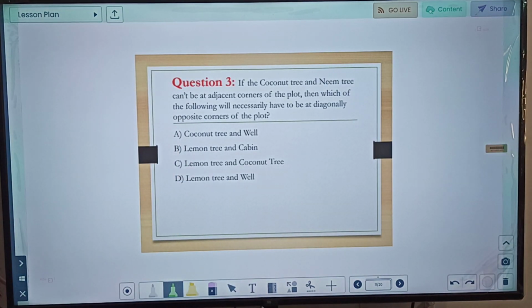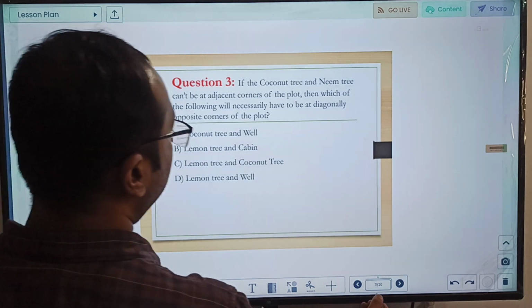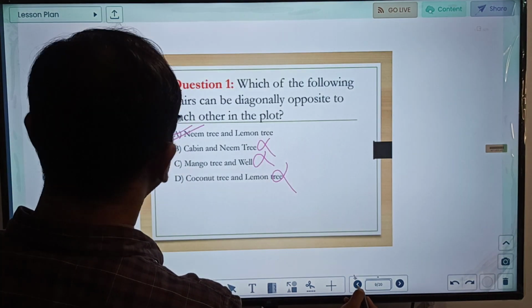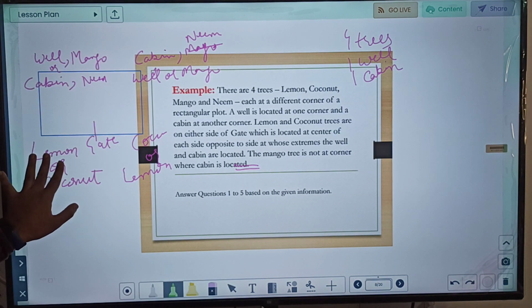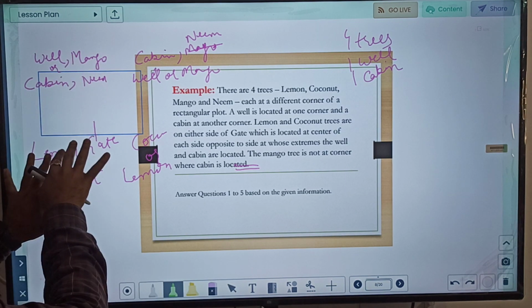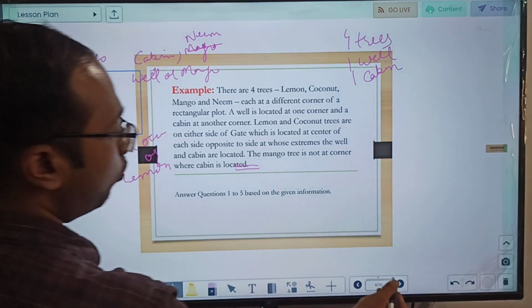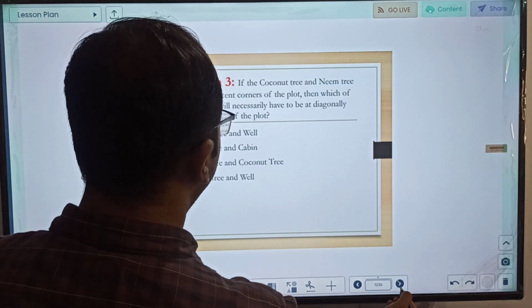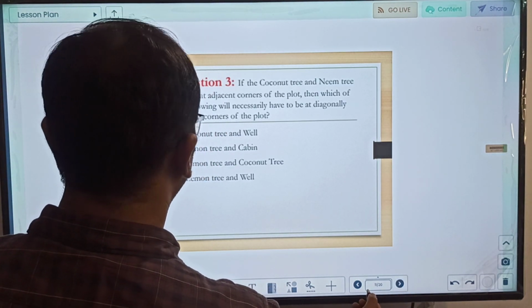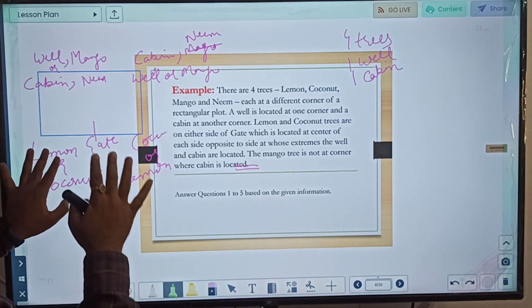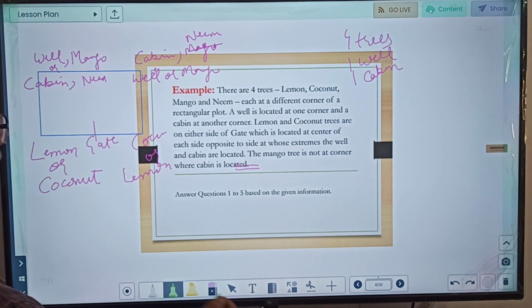If the coconut tree and neem tree cannot be at adjacent corners of the plot, then which of the following will necessarily have to be diagonally opposite corners of the plot? So coconut and neem cannot be at adjacent corners. Coconut, neem cannot be adjacent. Okay, so basically if one is over here, the other has to come over here. Now what it is saying: which will definitely be diagonally opposite? Let us see first of all coconut tree and well. Lemon and neem is there, and coconut tree as well as well. Not necessarily.